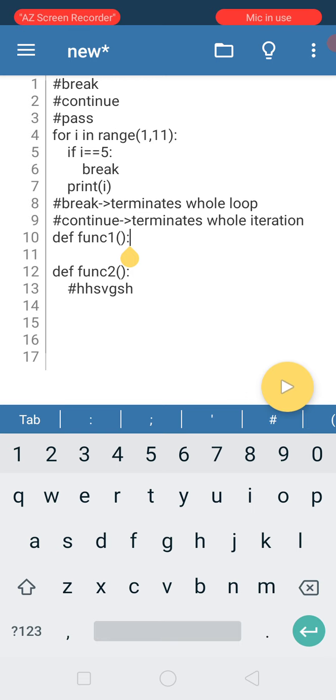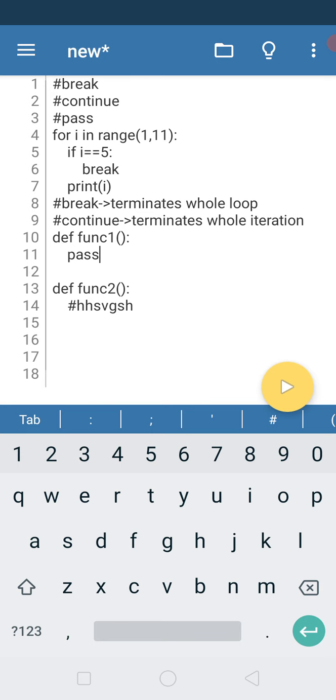So if you want to skip a block, what you should do is write just pass. It will do everything. If you write pass, what the control does is, okay, this block needs to be excluded, so it eliminates that and control moves on to the next block. Okay, so if I run this, there's nothing inside, this is okay.